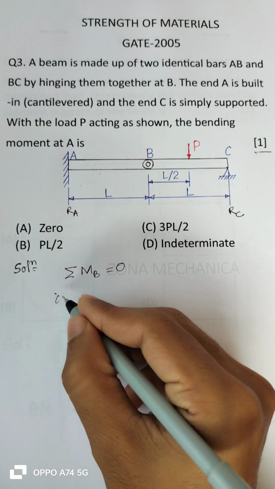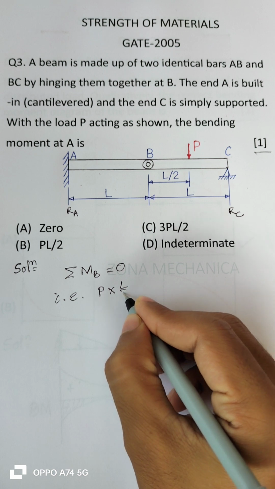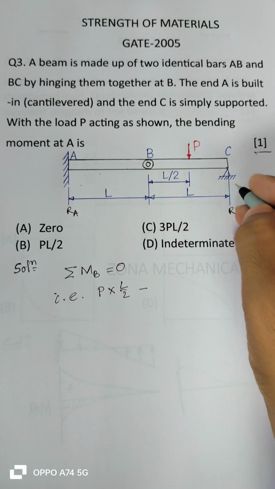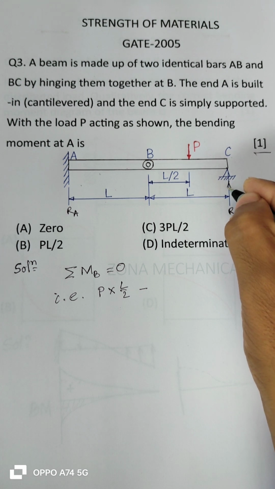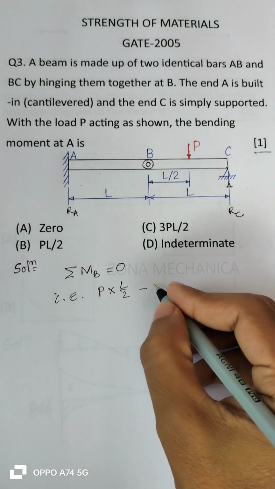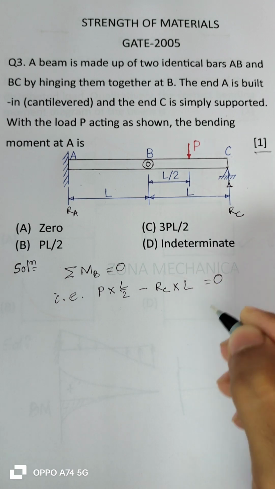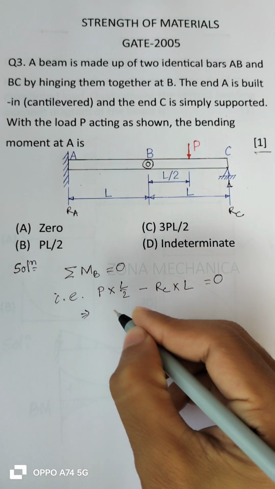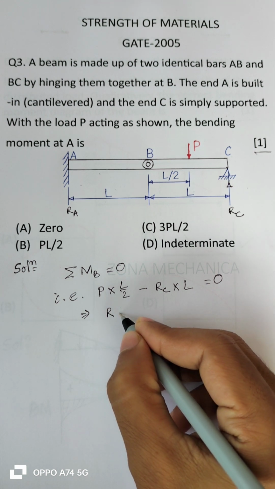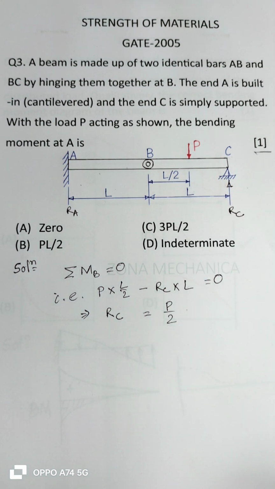That is, P into L by 2 minus, since the RC is acting opposite to P, RC into L will be equal to 0, which implies the RC is equal to P by 2, right?